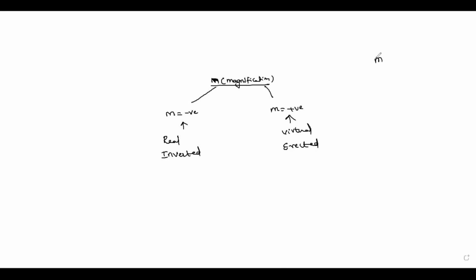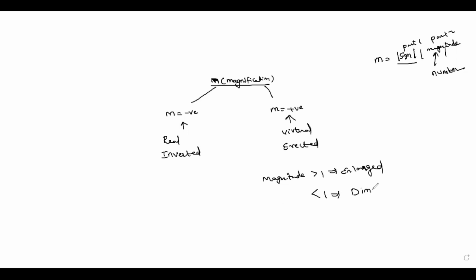So here I am splitting the magnification into two parts. Part one is the sign and part two is the magnitude. The magnitude is nothing but a number, so don't get confused. If the magnitude is more than one, then it will be an enlarged image. If the magnitude is less than one, the image will be diminished. What about the magnitude equal to one? Yes, correct. It will be the same size.